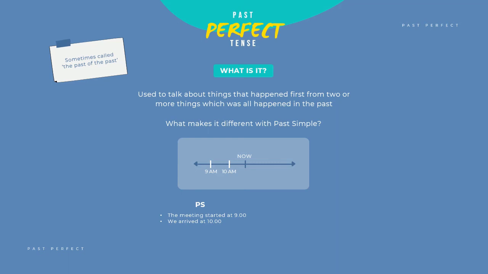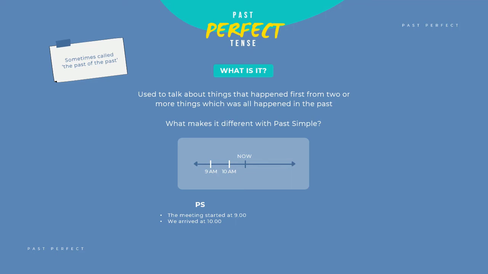These are just two simple sentences in the simple past or the past simple, right? The meeting started. We arrived. These are past simple sentences, and they are two separate sentences.